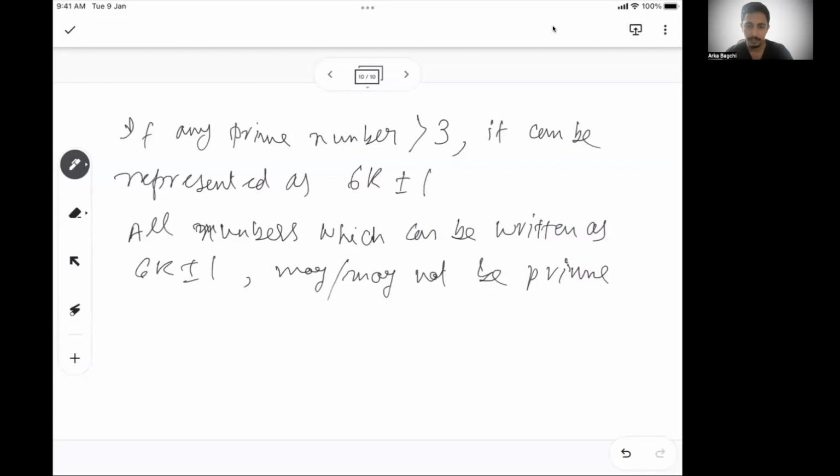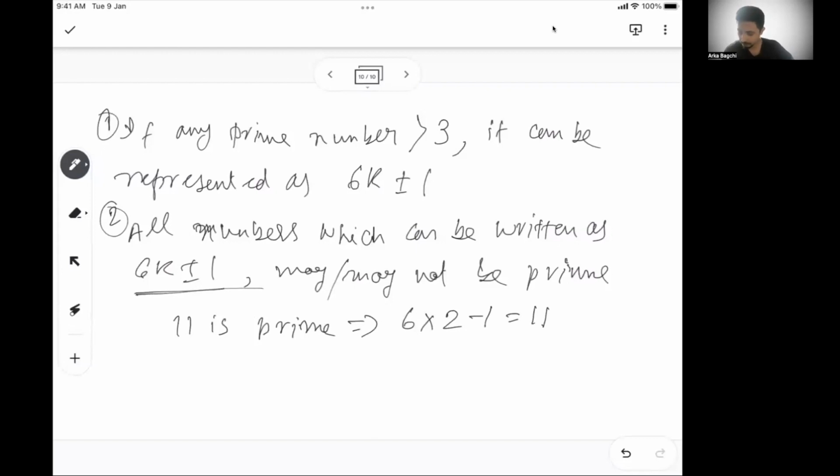Now if you understand this, let's take an example of what I mean by these two statements, statement 1 and statement 2. Okay. So let's say 11. 11 is prime. Now I can write 11 as 6 into 2 minus 1, which complies with this format of 6k plus minus 1. 6 into 2 minus 1 is 11.